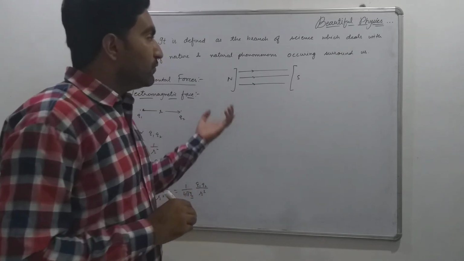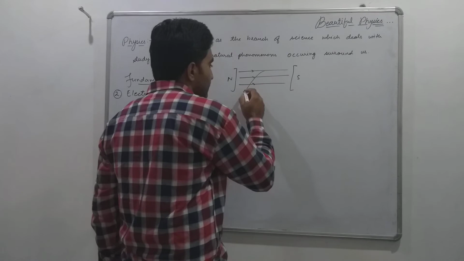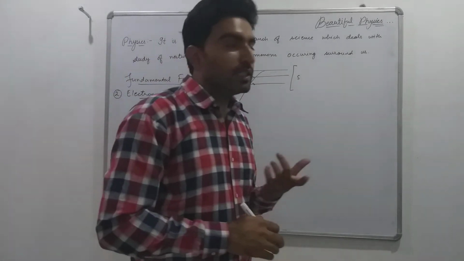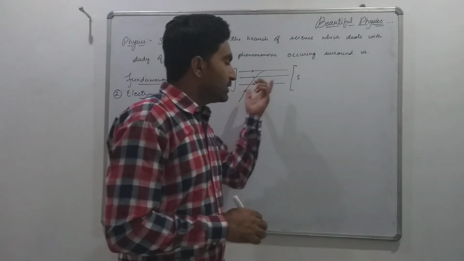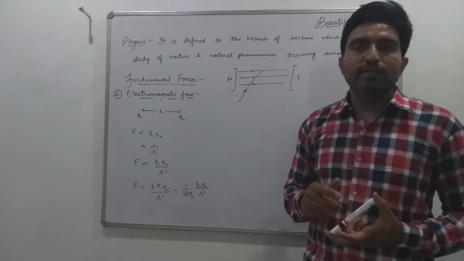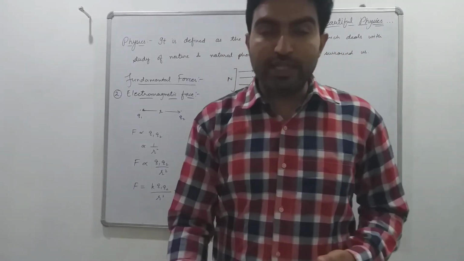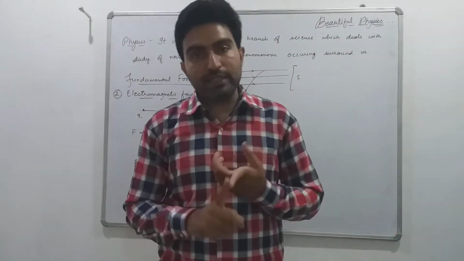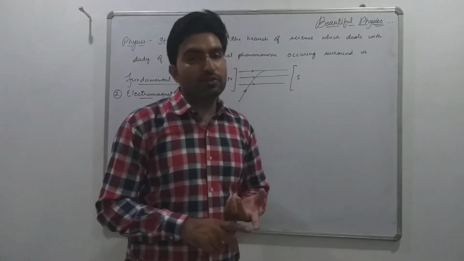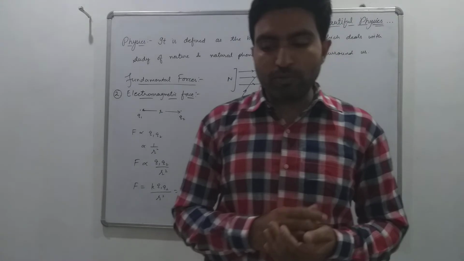And if we have a charged particle which is moving in this region, then it will experience some force. So the force acting on the charged particle in the magnetic field will have both components, electric as well as magnetic. Then the force is known as electromagnetic force. Okay, so this is our electromagnetic force.